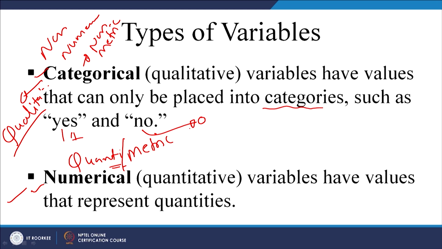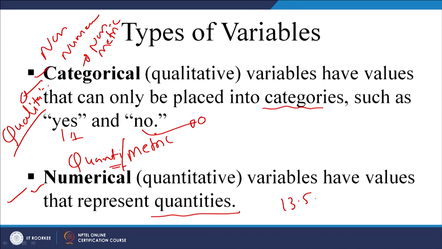Numerical variables are variables that have values that represent quantities, right. So, there would be some numbers, for example, let us say 13.5 kg is nothing but a numerical variable, okay.